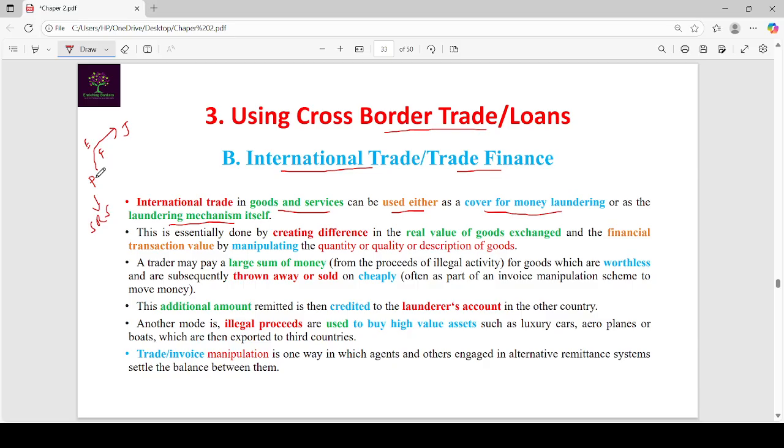So outside he is doing a legal business, that is exporting furniture to Japan. Actually, he is doing this international trade for hiding, for covering this money laundering. So, this is the example for this sentence.